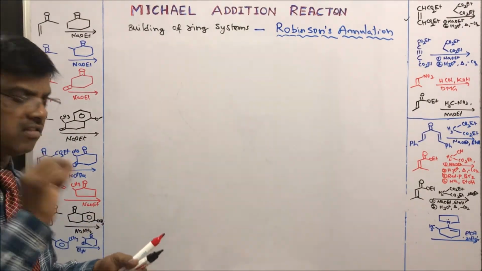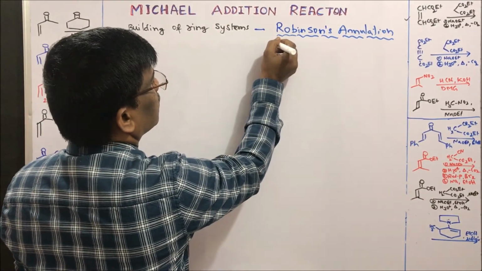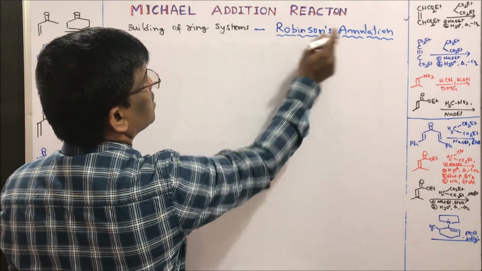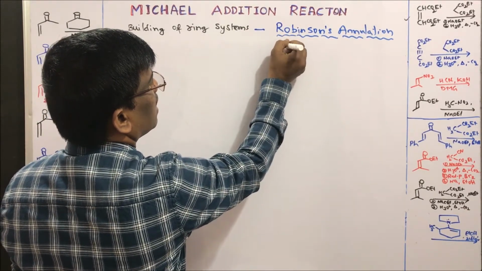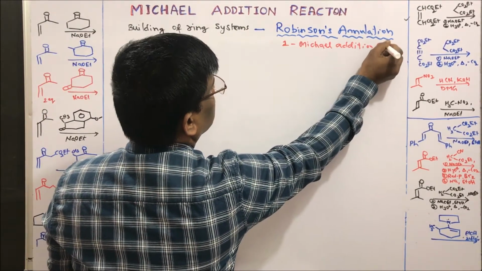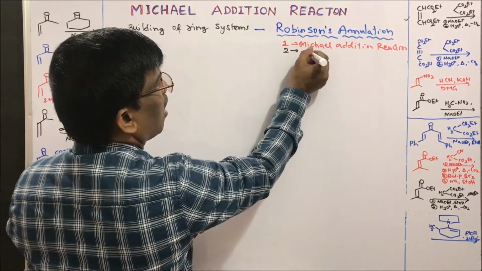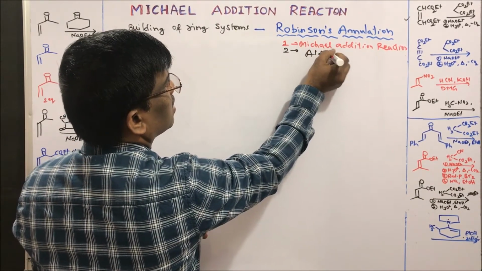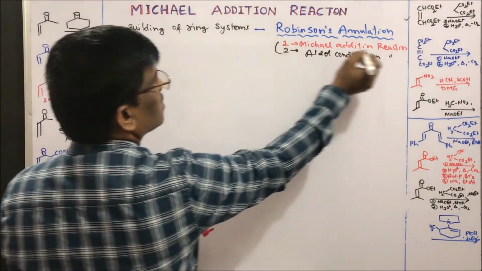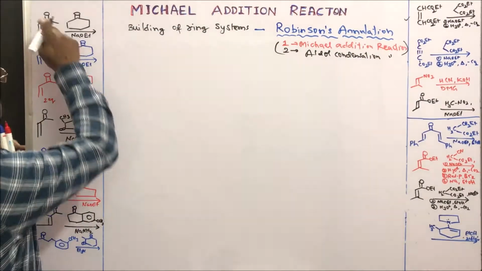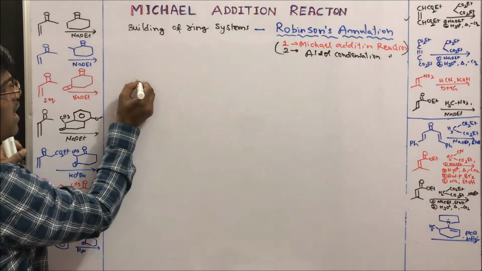It is the sequence of two reactions: the Michael addition reaction followed by aldol condensation is nothing but Robinson annulation.